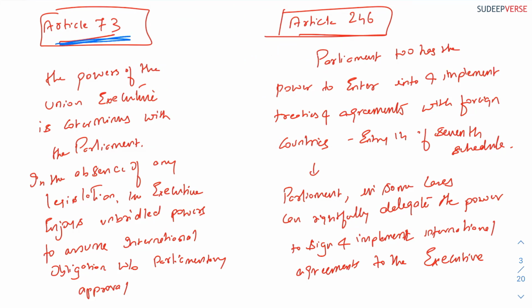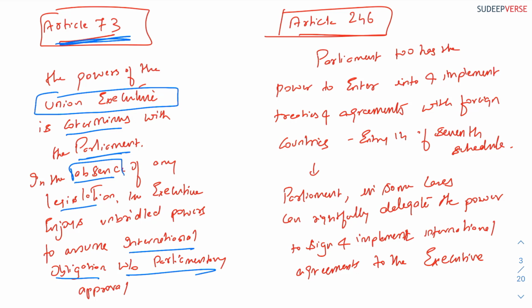Article 73 says that the powers of the Union Executive are coterminous with the Parliament. In the absence of any legislation, the Executive enjoys unbridled powers to assume international obligations without parliamentary approval. So what Article 73 tells is, if there is no legislation regarding a particular international obligation, then the Executive has the power to create or frame laws.